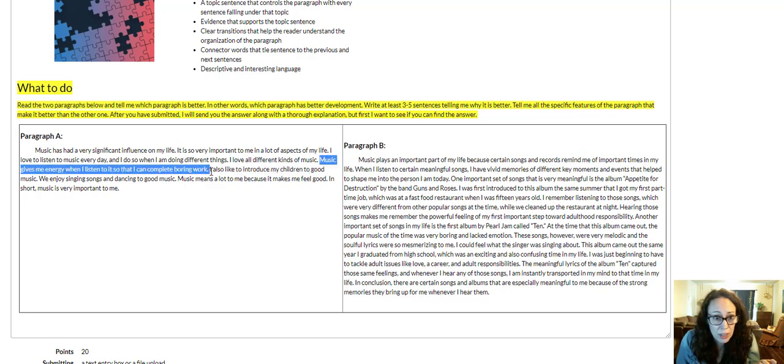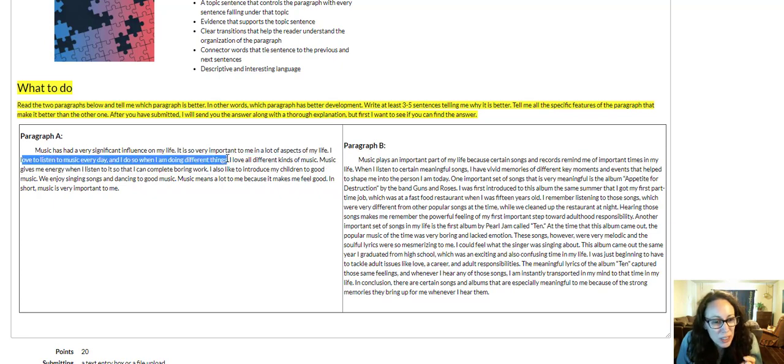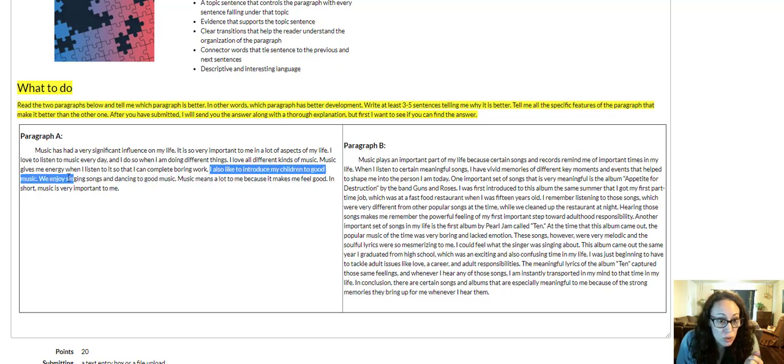Music gives me energy when I listen to it so I can complete boring work. That kind of has to do with the first sentence up here, but not really. It's not really connected. Now it's talking about how it helps them to do different things so they don't get bored, okay? Then we've got a completely different topic, which is I also like to introduce my children to music,